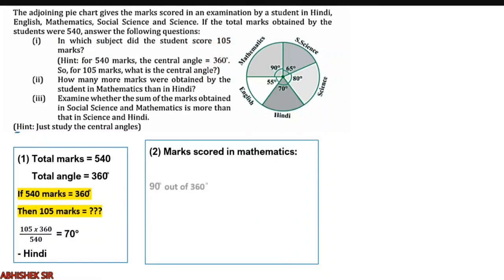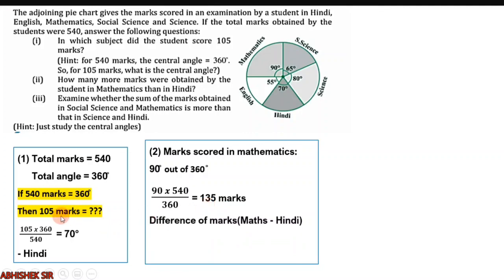Okay. So let us start with mathematics. Marks scored in mathematics is 90 out of 360, and that is converted into marks, that is 90 into 540 upon 360, that is 135 marks. This is just like we are finding central angle. If out of 360 degree, mathematics occupy 90 degree, so that fraction is 1/4, right? And then 1/4 is multiplied into 540, that is 135.